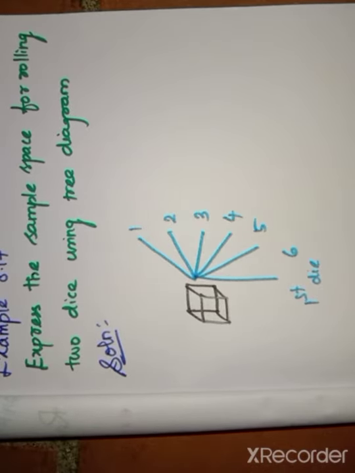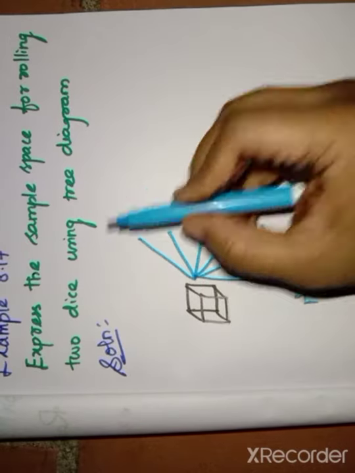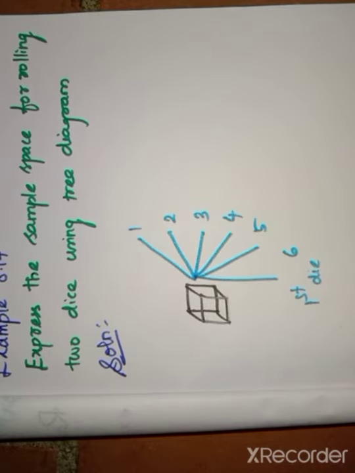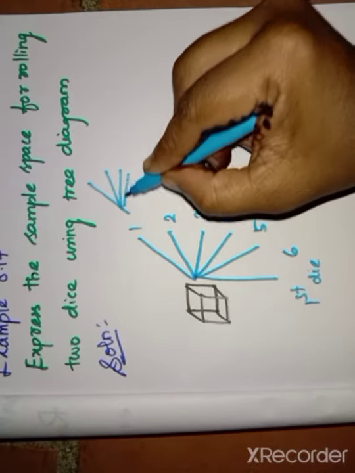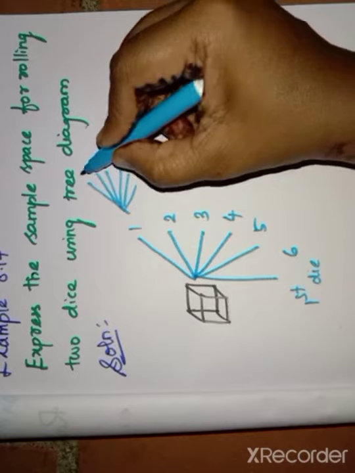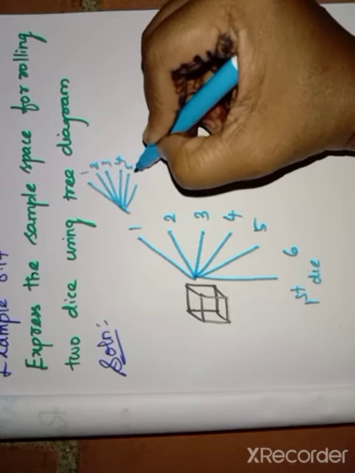Then for the second die, the face numbers are also 1 to 6. So each has 6 outcomes, and you have to draw 6 branches: 1 2 3 4 5 6 like that.